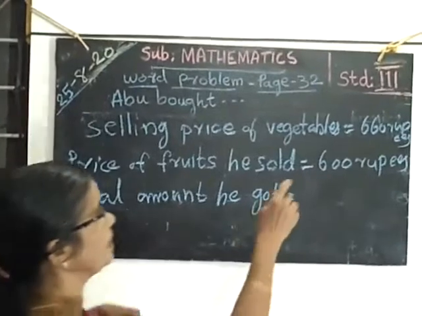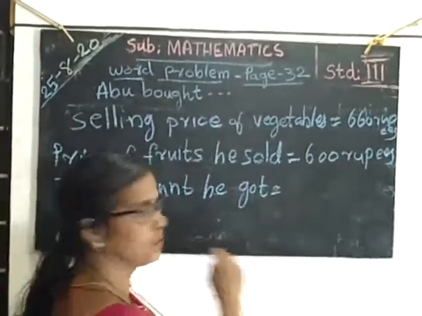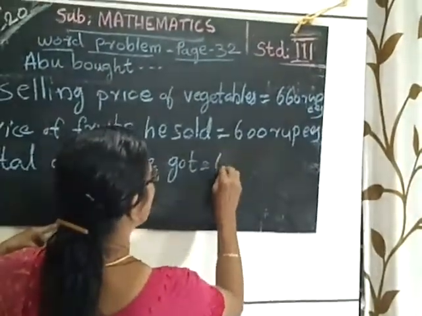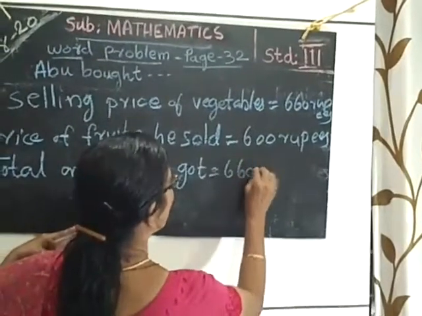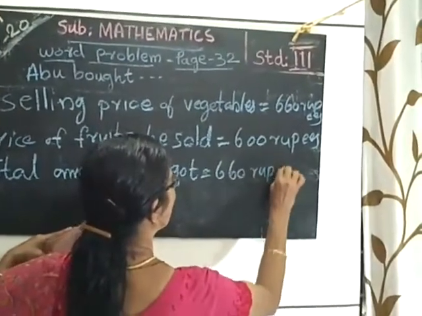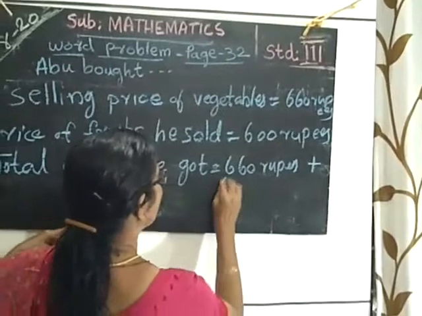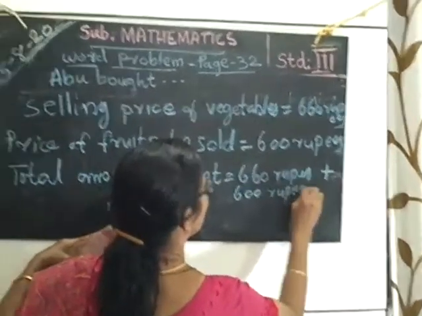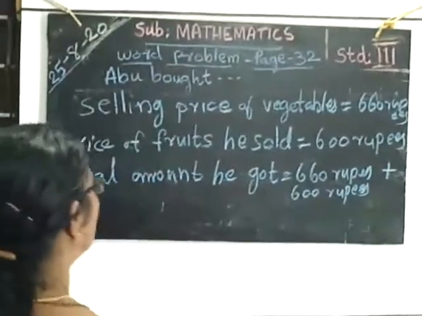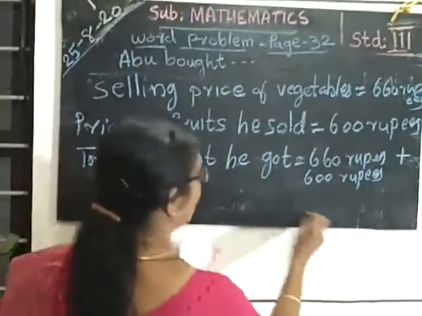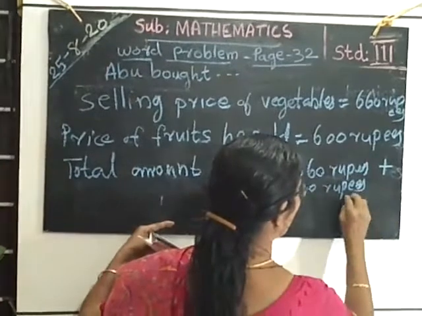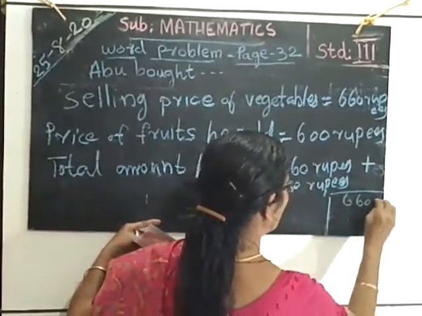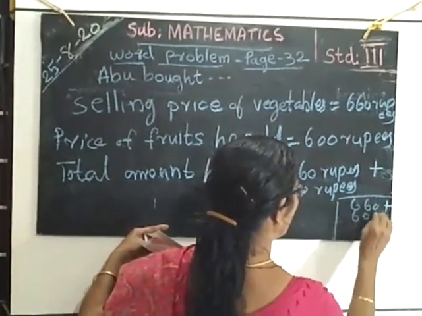You have to add these two amounts he got, 660 rupees plus 600 rupees. Then you have to add here, 660 plus 600 rupees.